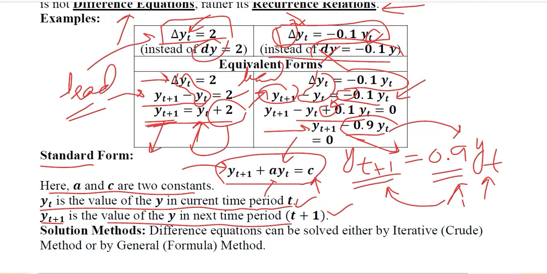And after this standard form, now we are in a position to go towards the solution of the first order difference equations. There are two ways of solving a difference equation. One is the iterative method or crude method, and the other is the general or formula method. We will learn both of these, whereas the formula method is more applicable and friendly when it comes to solving the difference equations. So we will learn both of them, but commonly we will use the general or formula method of first order difference equation solution.